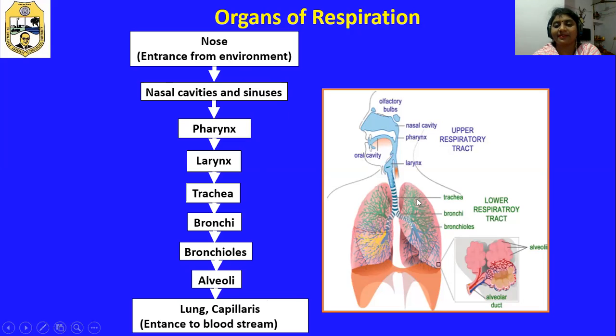Now we observe here, from nose to upper part of trachea is called the upper respiratory tract, and lower part of trachea to lower side is called the lower respiratory tract, and this complete tract is called the tracheobronchial tree because it looks like a tree-like structure. Now we will see what exactly the various parts do.